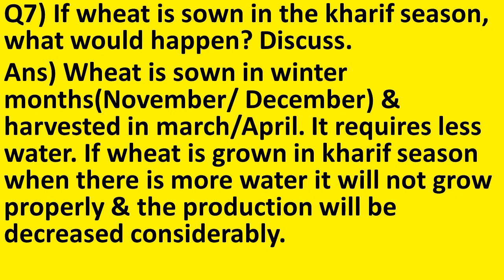So, wheat is a rabi crop, that is, it needs only very less water. That is why it is sown in winter months, that is in November or December, and harvested in March, April. If it is sown in the Kharif season, that is when there is lots of water, then the plant will not grow properly and the production will be decreased.